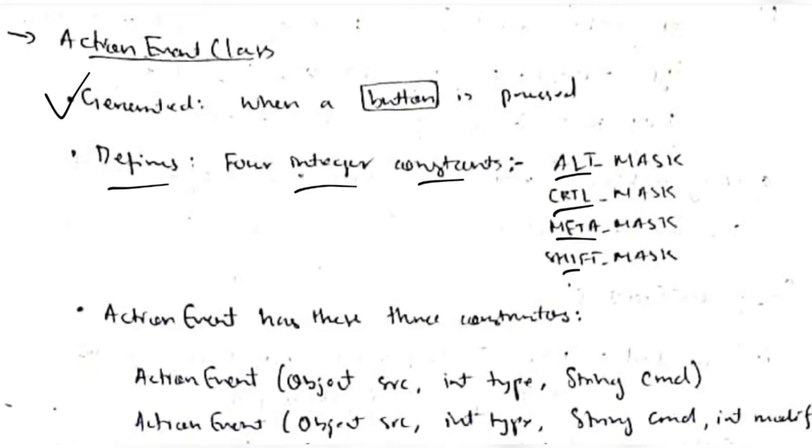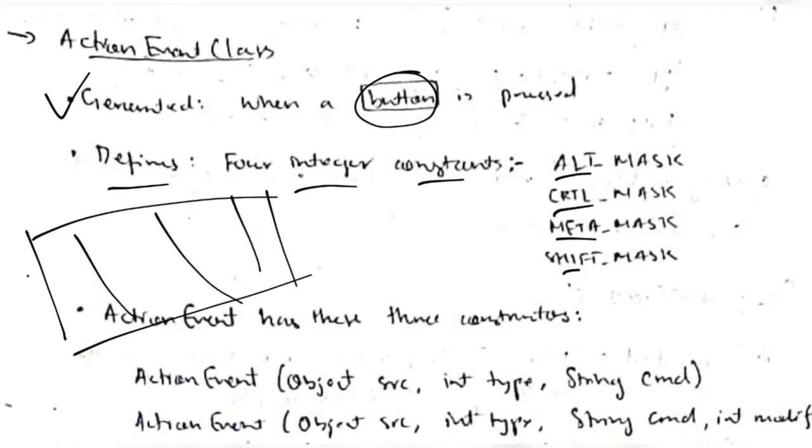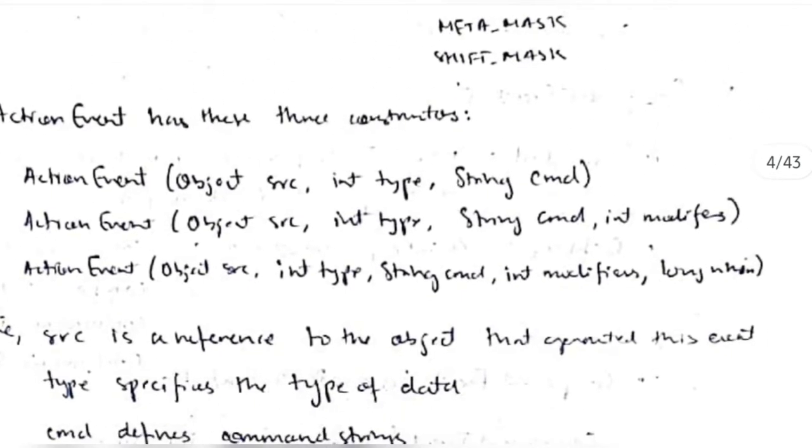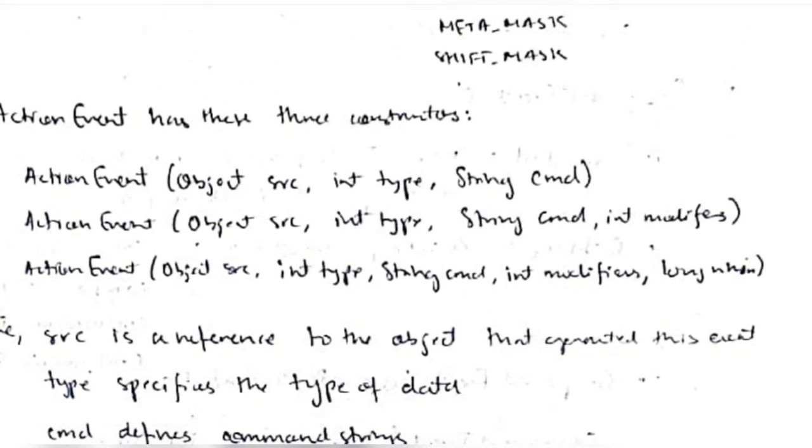It's not for all the buttons on the keyboard, that is for the key event. The action event class is just for these 4. So whenever you click a button, one of these should be included. It has 3 constructors, meaning when an action event takes place, the syntax is as follows.